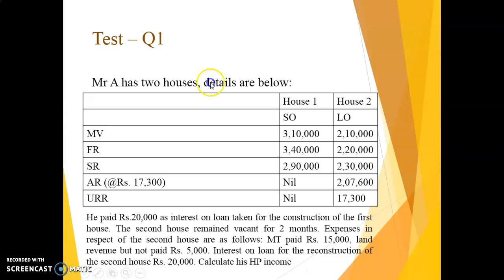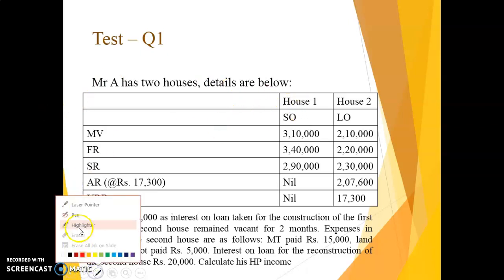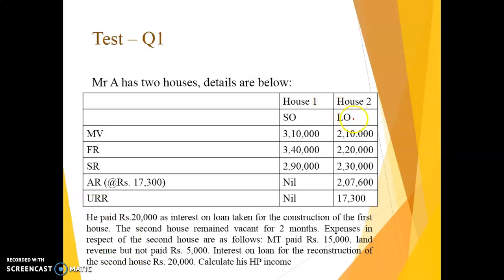That was the first question, in which there were two houses. House 1 is self-occupied and house 2 was let out. In respect of both the houses, this information was available: he paid 20,000 as interest on a loan taken for the construction of the first house. So for the first house, 20,000 is the interest on loan.